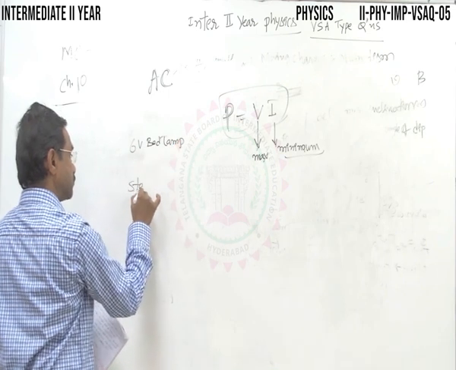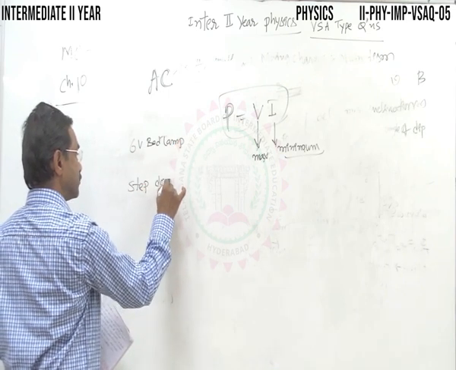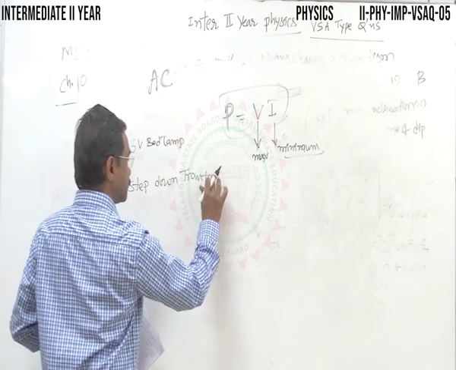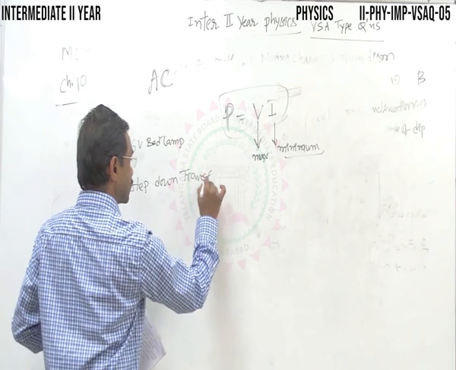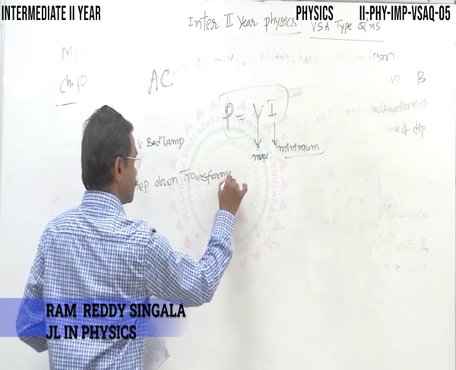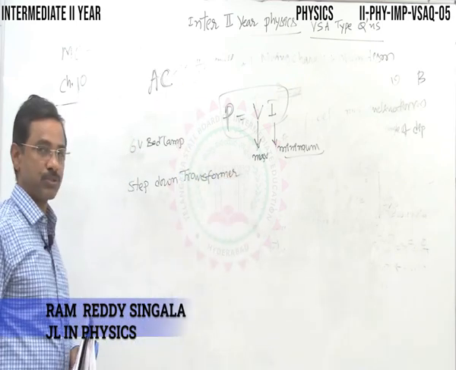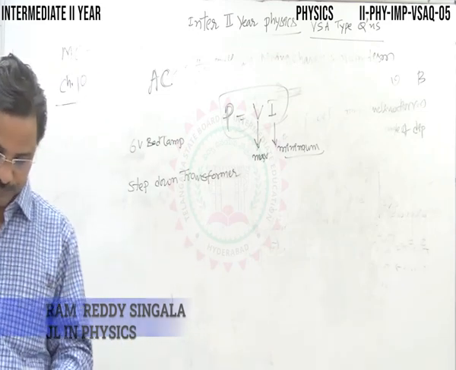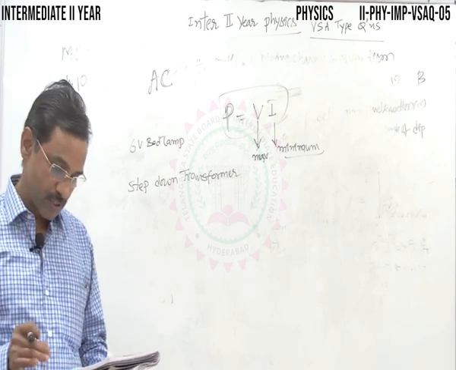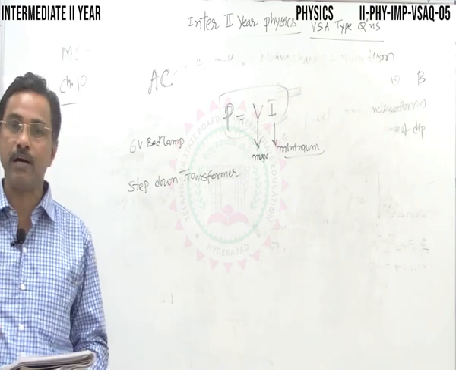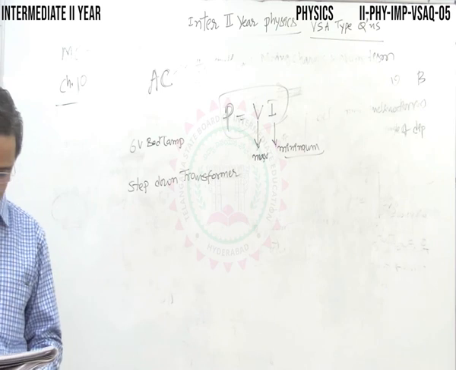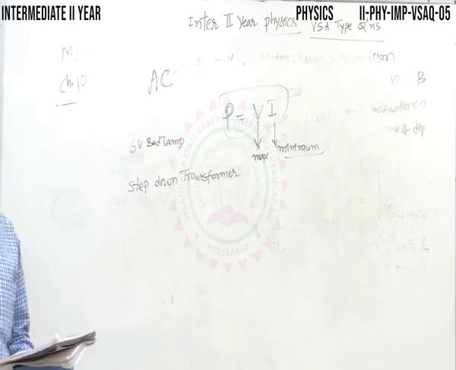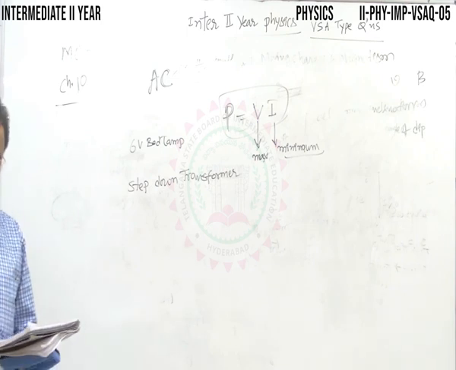Step down transformer. Step down transformer is used in a 6 volts bed lamp. Make a note of it. What type of transformer is used in a 6 volts bed lamp? Step down. Underline that word: step down transformer is employed or used.